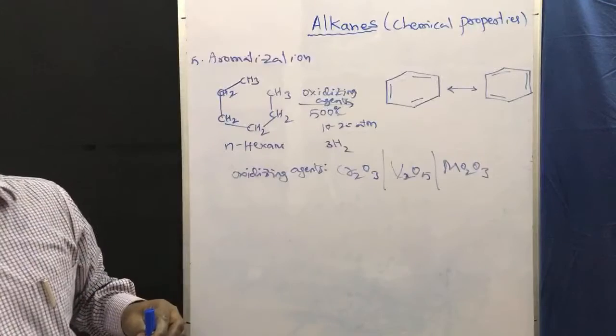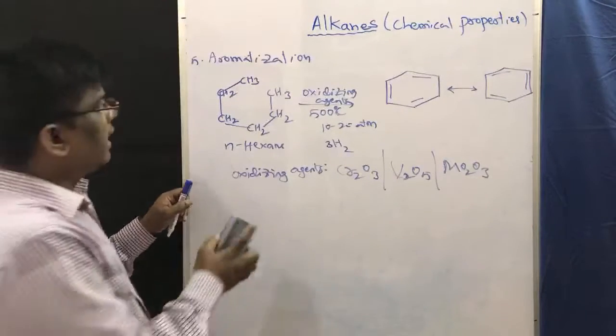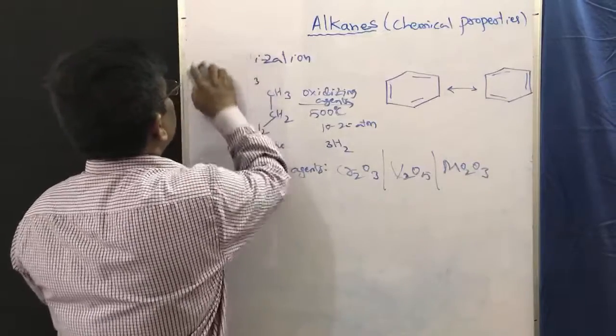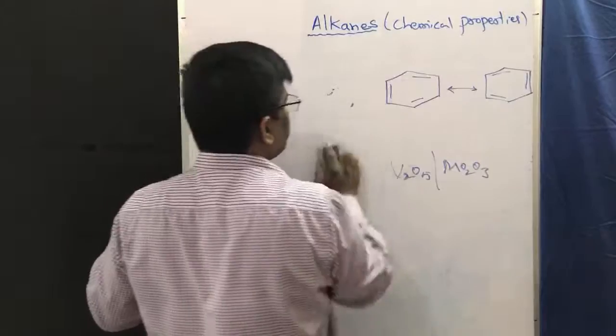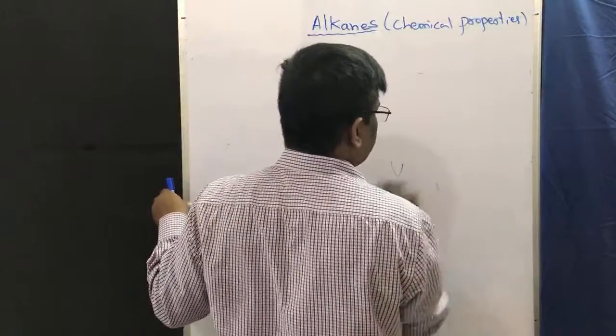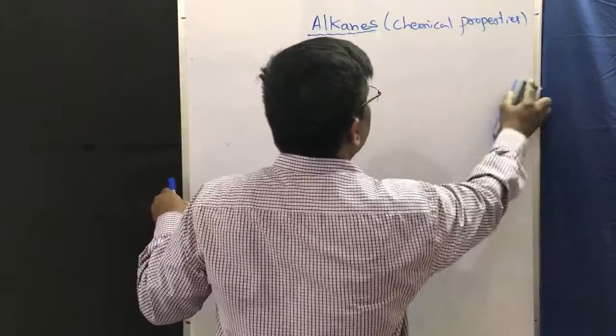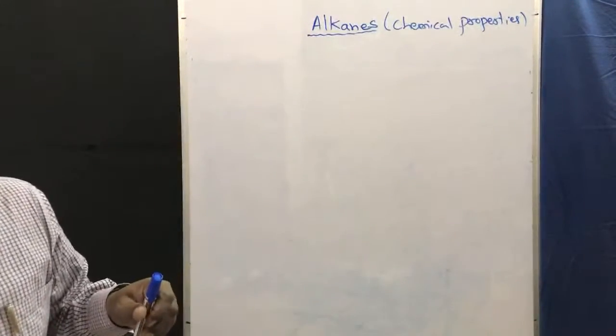Very good. Next, reaction with steam. What is the importance of reaction with steam? Methane undergoes reaction with steam to give dihydrogen, so hydrogen is prepared industrially.